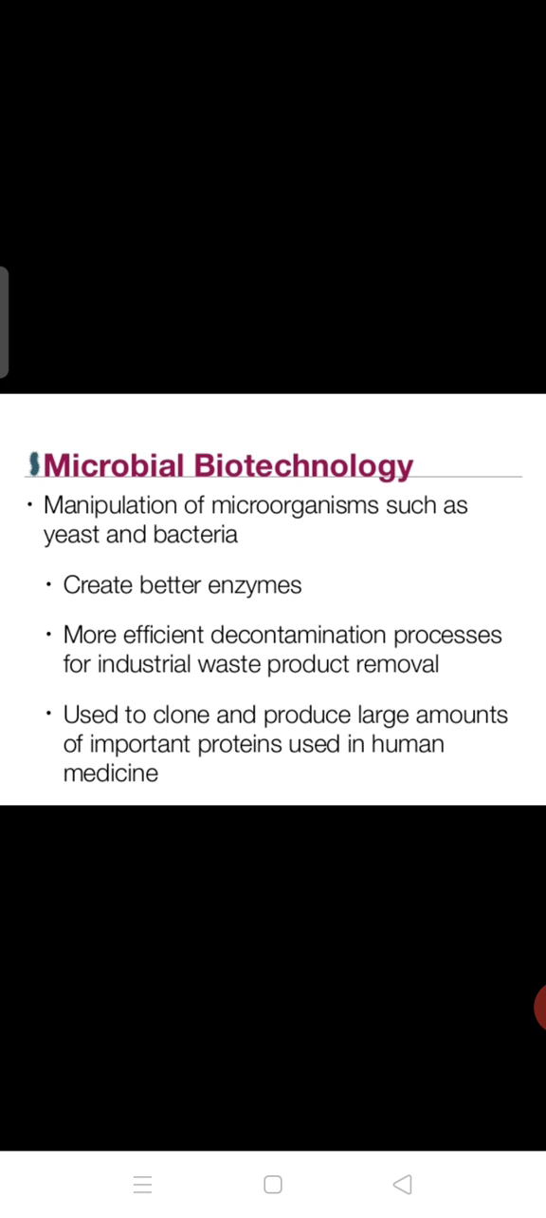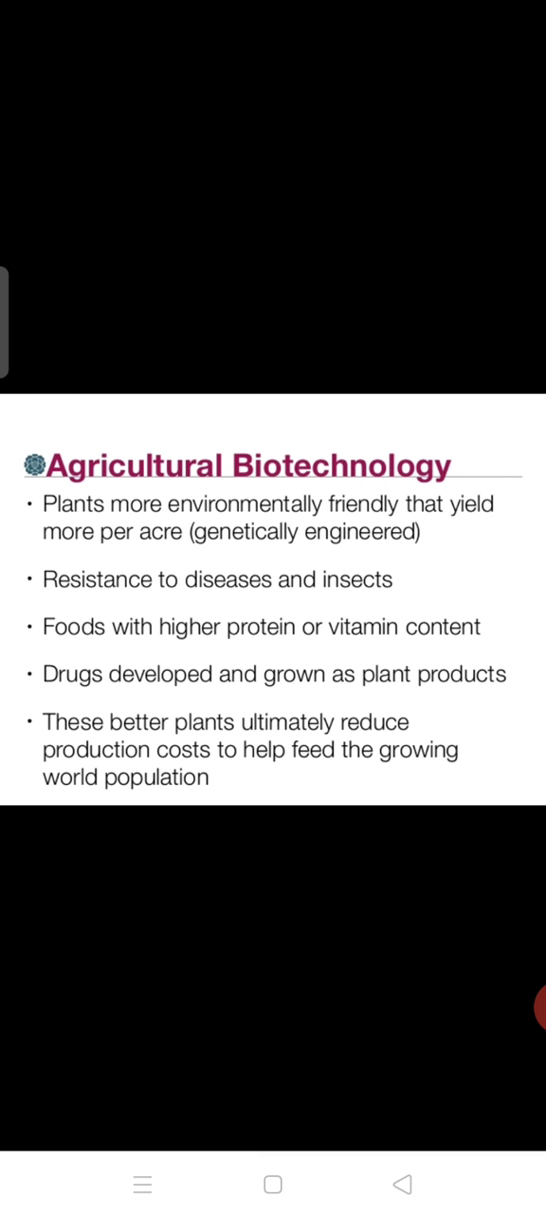More efficient decontamination processes for industrial waste product removal. The removal of contamination can take place with the help of microorganisms at the industrial level. They are also used to clone and produce large amounts of important proteins used in human medicine. We are also able to produce proteins that play an important role for human beings. So this is regarding microbial biotechnology.